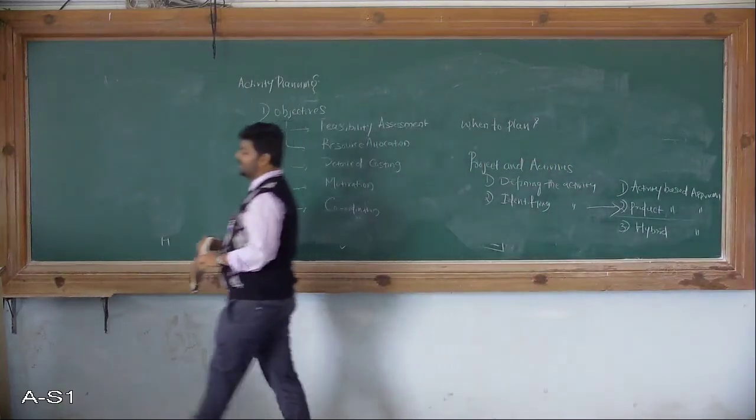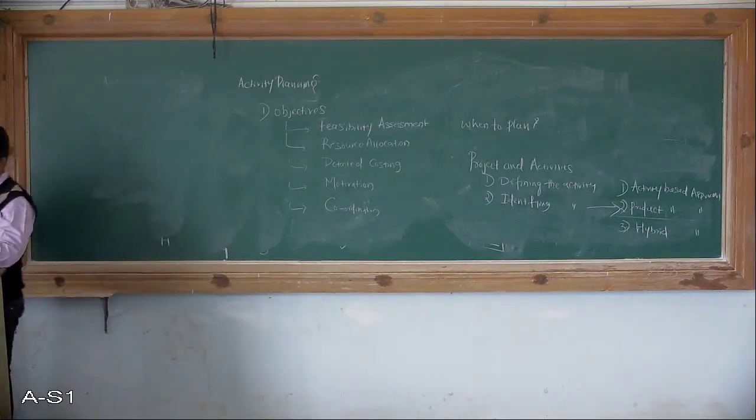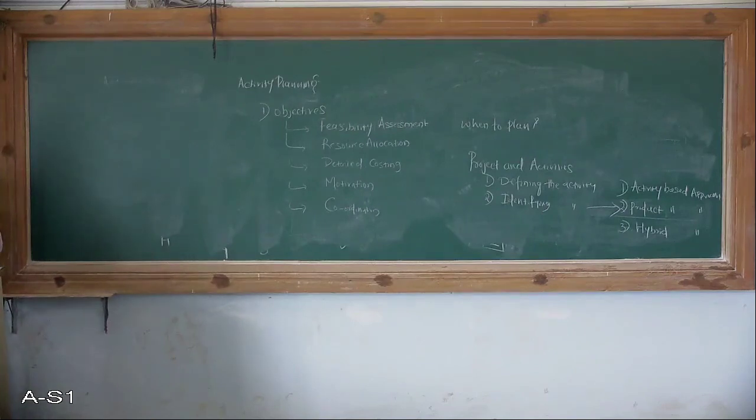There are different types of projects and different types of activities involved in those projects. So first is defining the activities, and then comes identifying the activities.